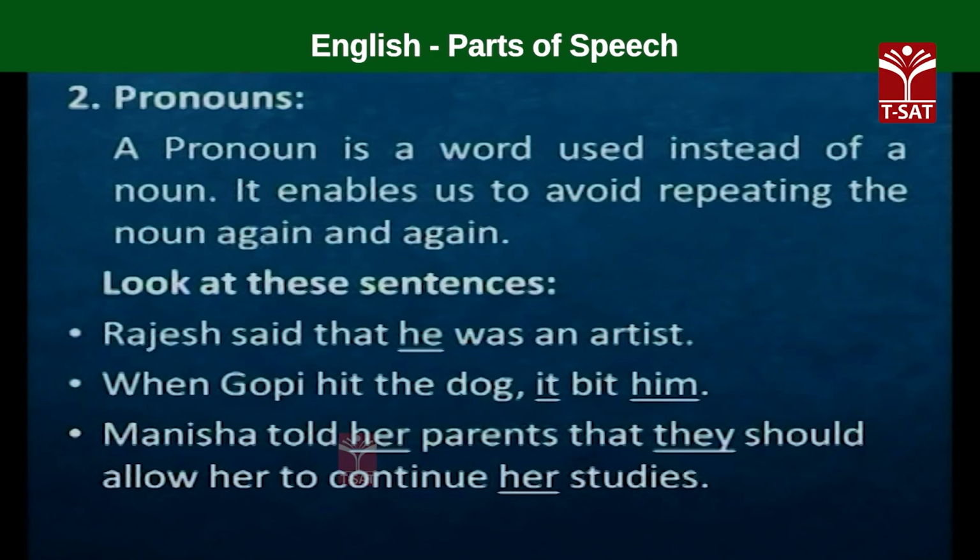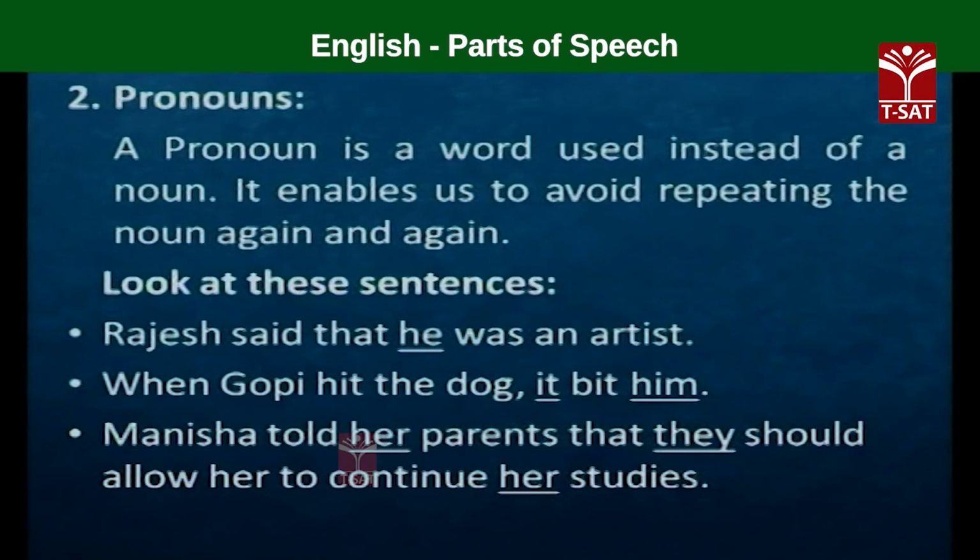Similarly, another example, when Gopi hit the dog, it bit him. So, it refers to dog, him refers to Gopi. Instead of dog again, when Gopi hit the dog bit Gopi.